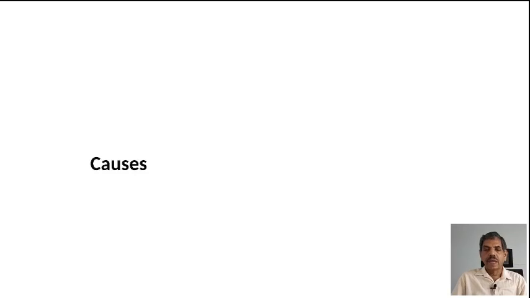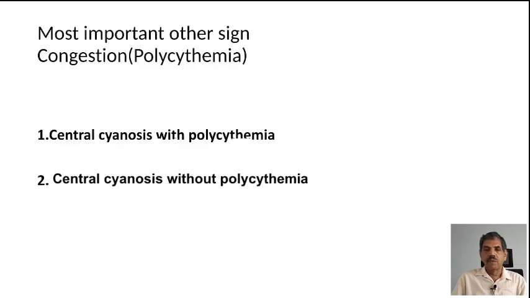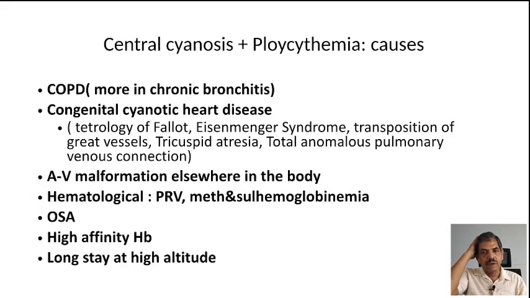Causes of cyanosis we will see now. The most important other sign known along with the cyanosis is the congestion, and there are two types of cyanosis: central cyanosis seen with polycythemia and central cyanosis seen without polycythemia. Now we shall see the causes of central cyanosis with polycythemia. The most important cause is COPD, that is chronic bronchitis, emphysema.